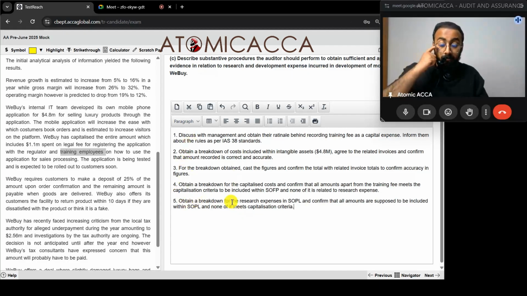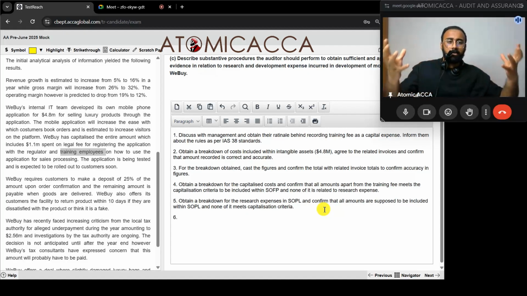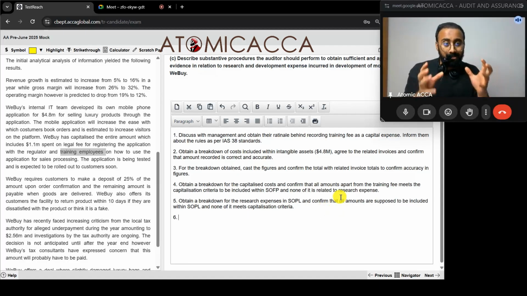Now 1, 2, 3, 4, 5. We're done with 5, but we agreed that we're going to do one more extra point just for the sake of it. So one master point, just like the escape point we have from substantive procedure, that is to go and check the disclosure note. Whatever intangible asset, R&D related disclosures are there, we're going to just obtain the disclosure note and check if it is relevant or not. This is like the final escape point from substantive procedure. You can use it like a tip always.